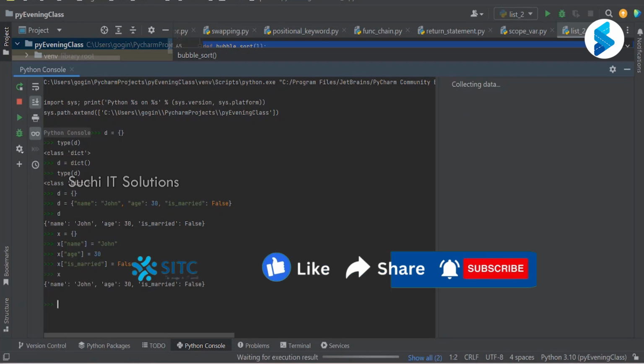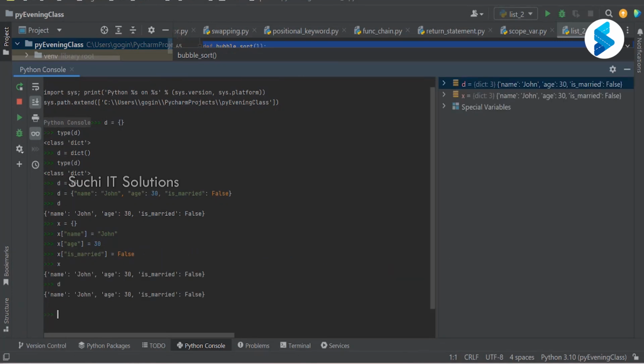Either you check what is there in x or what is there in d, they both are one and the same. They both have the same key and value pairs. So either you use empty curly brackets or a dictionary class instance, they both are going to create an empty dictionary.